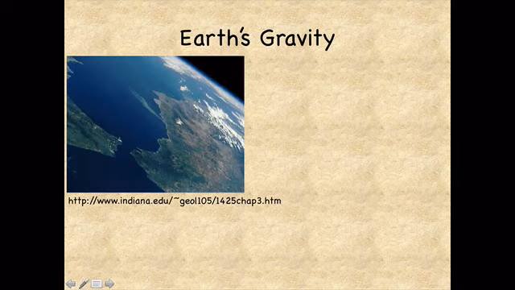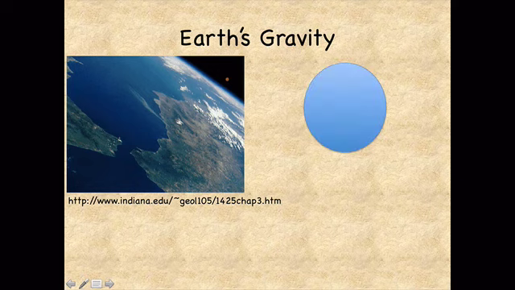Now let's consider a test mass that's just above the surface of the Earth. So imagine we have a test mass very close to the surface of the Earth, like this little brown dot here. And we want to measure the attraction between this giant planet, Earth, and this tiny test mass. So again, we'll call the mass of the Earth m sub e, and now we'll just call the mass of the test mass little m without labeling it.